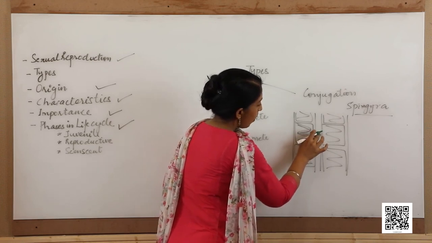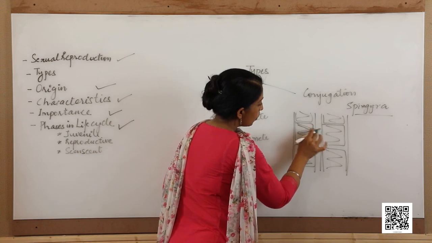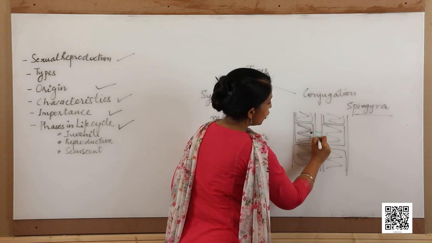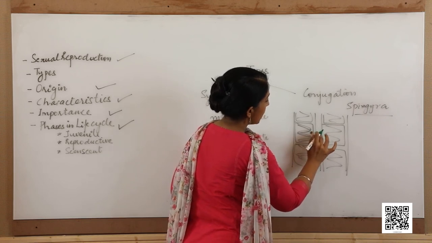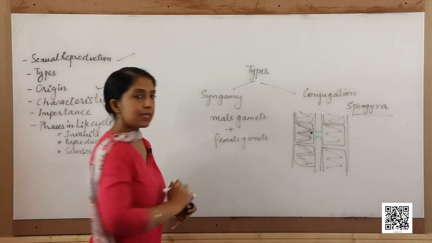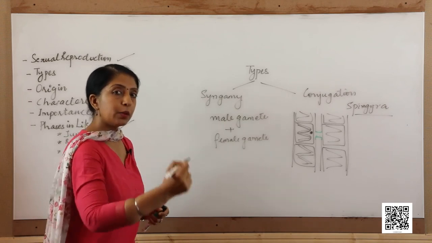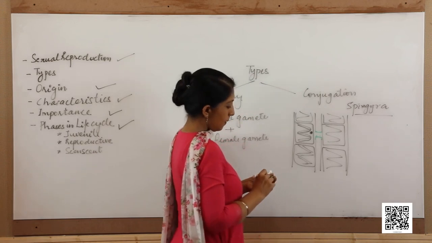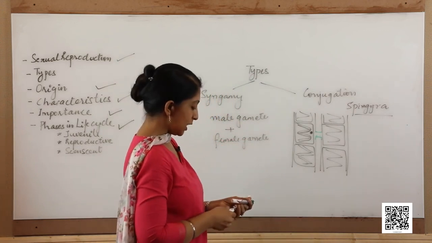The tip of this outgrowth dissolves and a continuous tube is formed between the two cells which are going to act as the gametes.